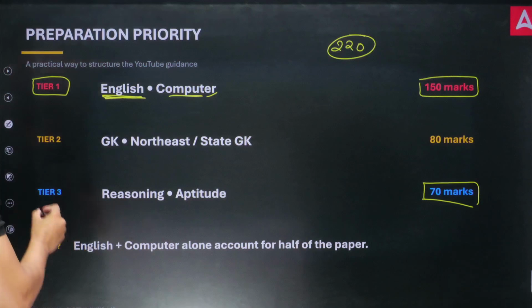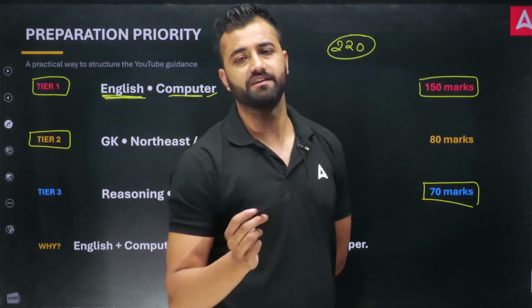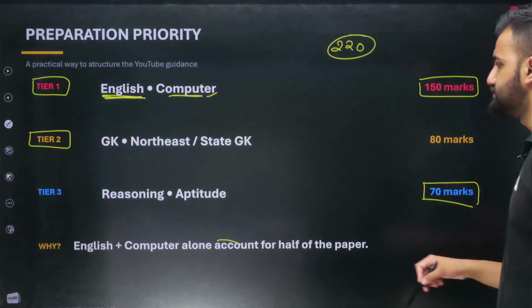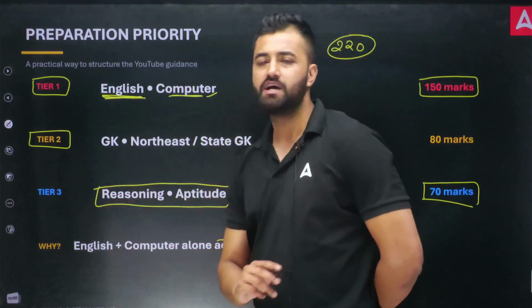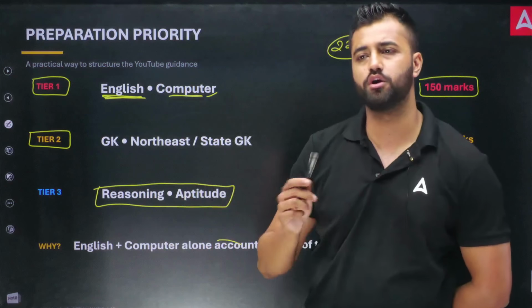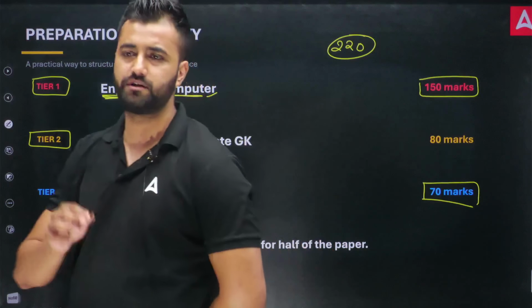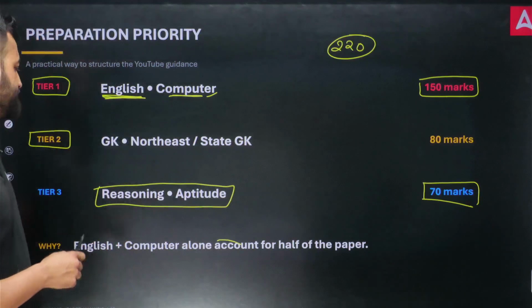Then tier 2 subject would be your GK, Northeast, and State GK, because it has 80 marks weightage. I would suggest that you focus on these subjects more, because these are scoring subjects, and they can never betray you, because whatever questions they give will always be concept based, and if you have a good concept, then you can easily solve the questions from reasoning and aptitude, right?